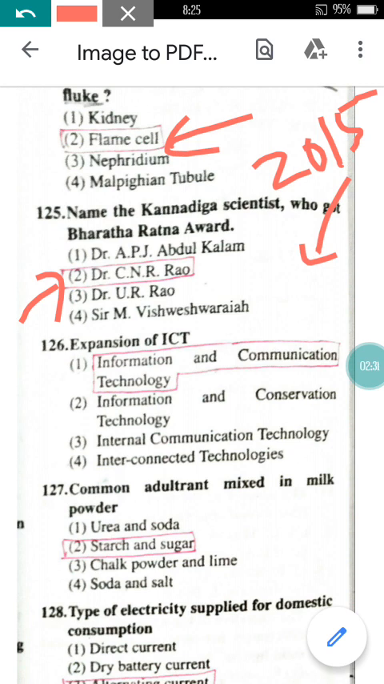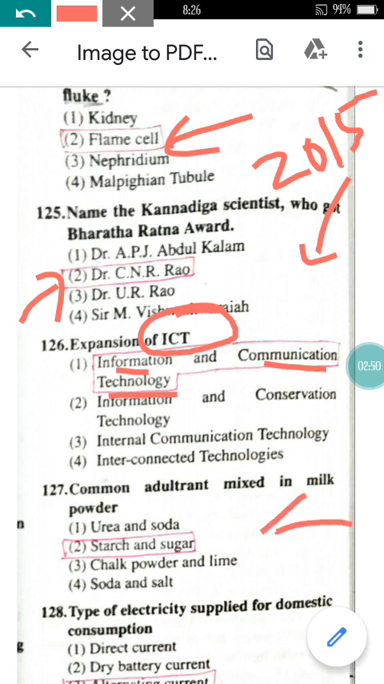Right, now come to question number 126. Expansion of ICT. As we are studying about ICT in our B.Ed courses, the ICT full form is Information and Communication Technology. Might be you know about this? Yes, ICT full form is Information and Communication Technology.